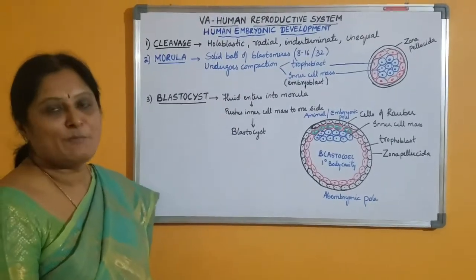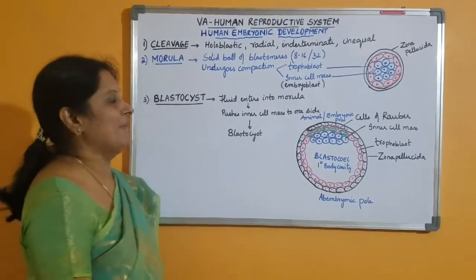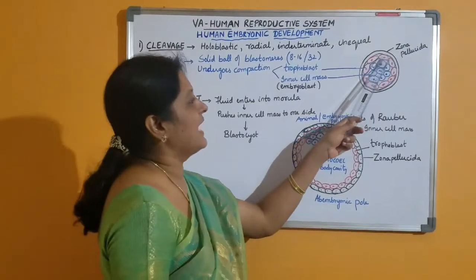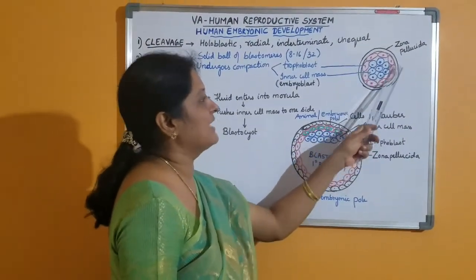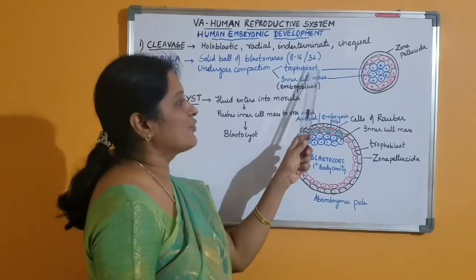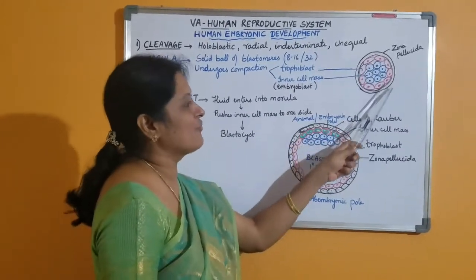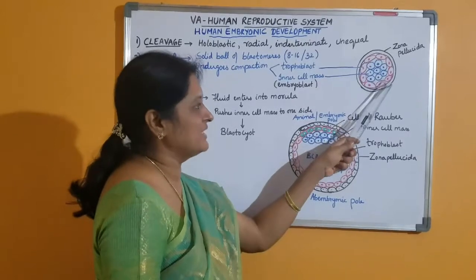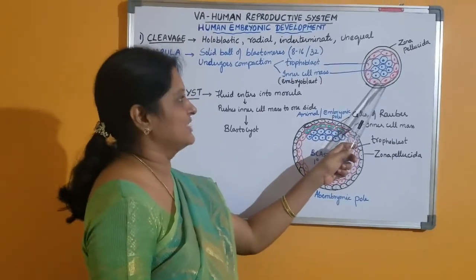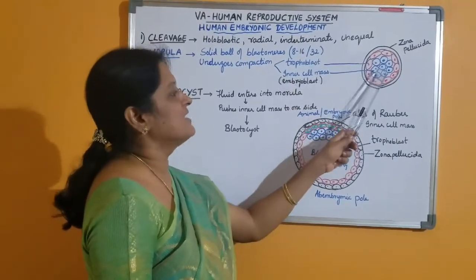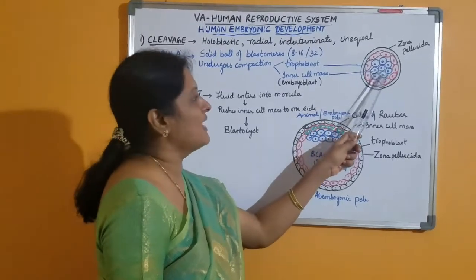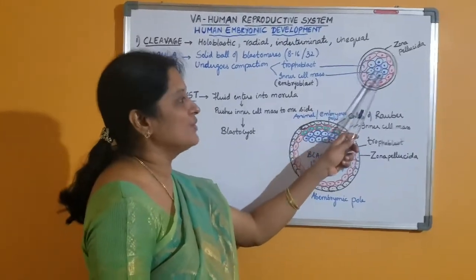called compaction. As a result of compaction, some of the cells arrange as a superficial flat layer, and this is called the trophoblast. The cells of the trophoblast are tightly attached with each other because they have tight junctions. The remaining cells present inside are called the inner cell mass, and they are loosely attached.